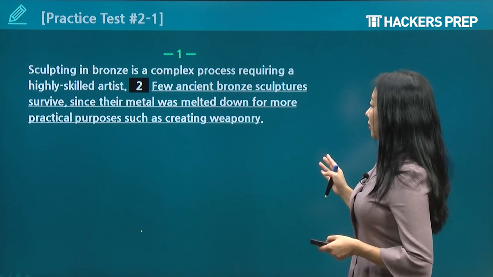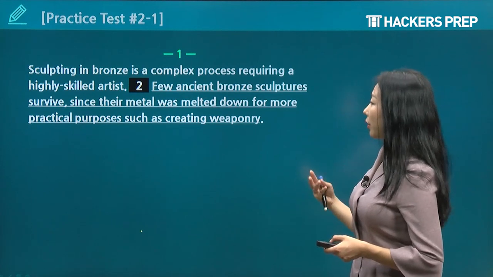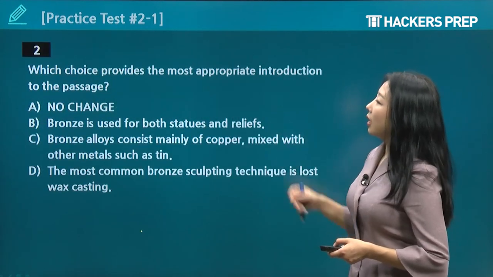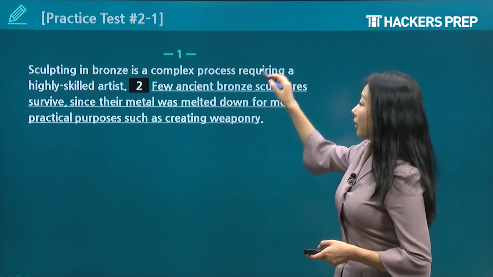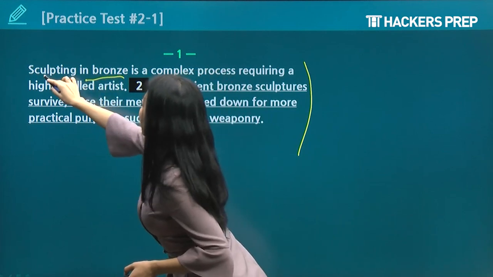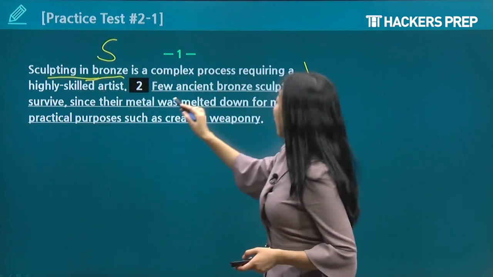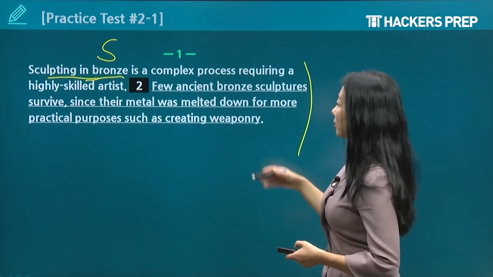Sculpting in bronze is a complex process requiring a highly skilled artist. Few ancient bronze sculptures survive since their metal was melted down for more practical purposes, such as creating weaponry. All right. Which choice provides the most appropriate introduction to the passage? All right, the passage is talking about what? Sculpting in bronze. That's the subject here, main subject, okay? And so it's talking about this process requiring a highly skilled artist.